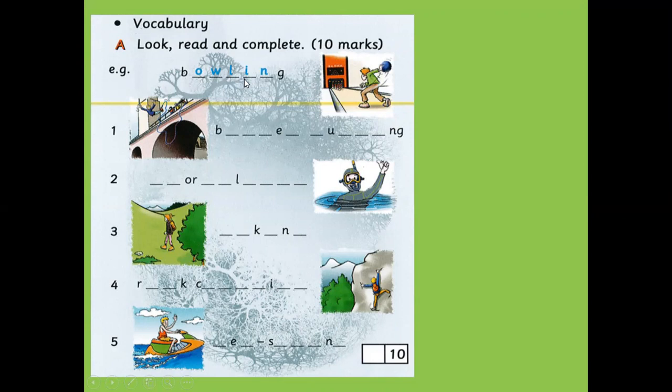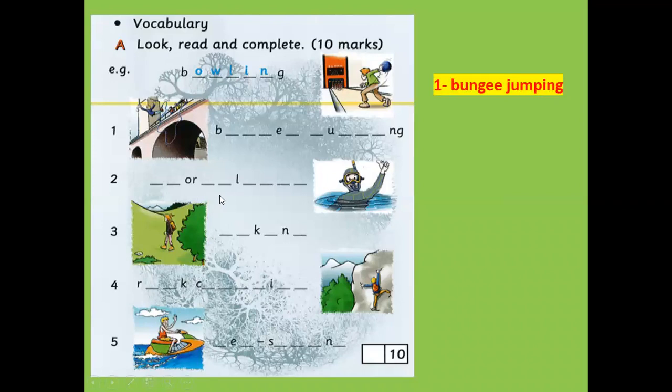Bowling. This is bowling. Okay. And what is this? We took it before. It's bungee jumping. Excellent. So number 1 is bungee jumping. You are going to look at the word bungee jumping and complete the missing letters.